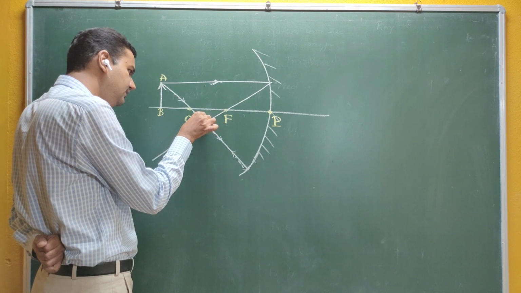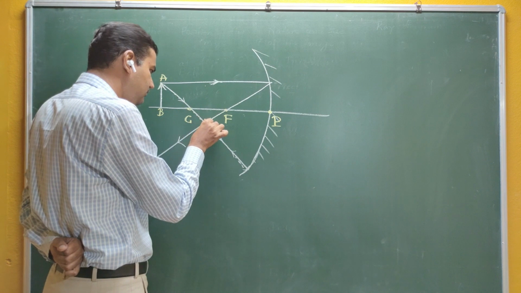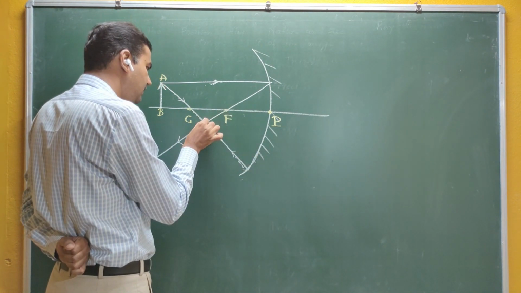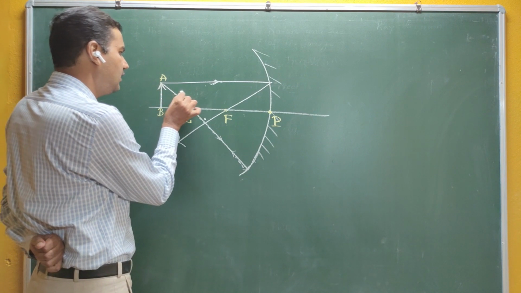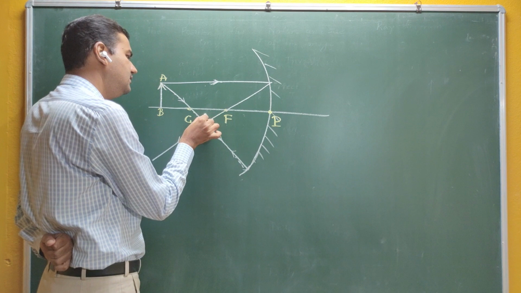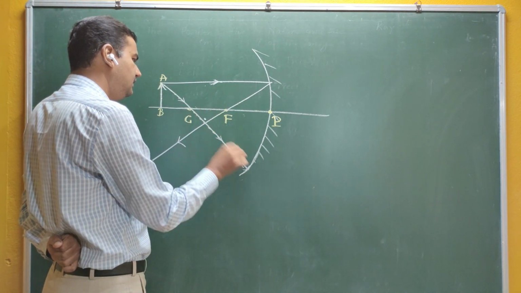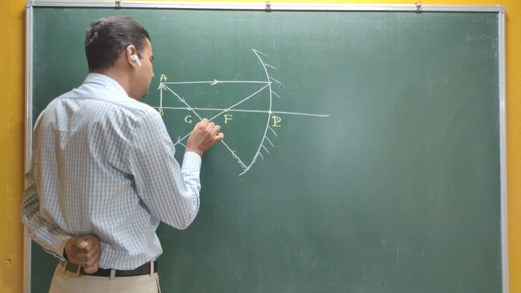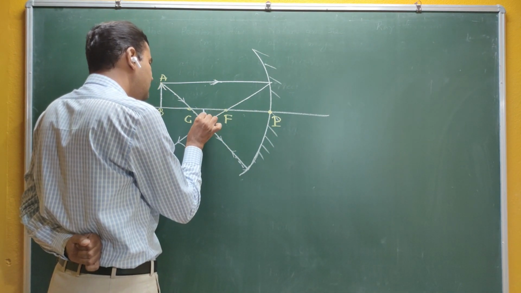Similarly, it starts from C, passes through the principal axis, and these two rays are going to intersect here. Similarly, if we take the third ray from this particular point, it falls on the concave mirror and passes through F. The second one passes through C, and it gets reflected like this. If we draw a large number of points here, you will get the image.